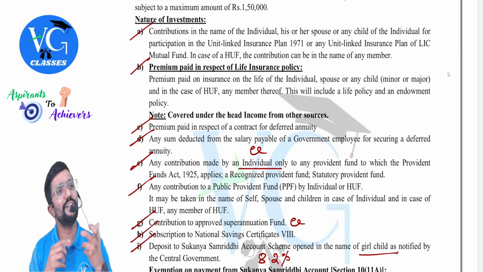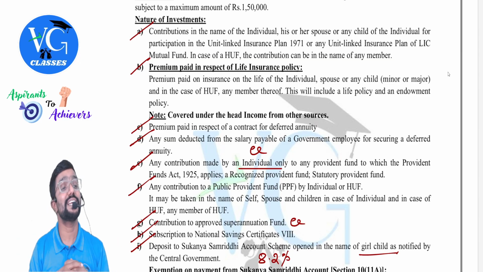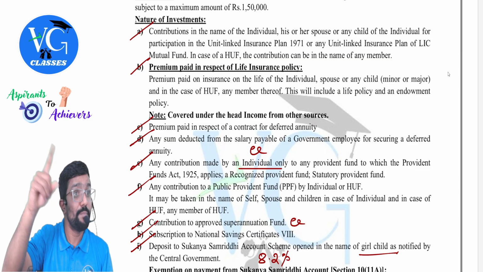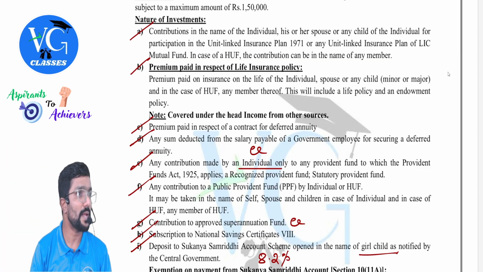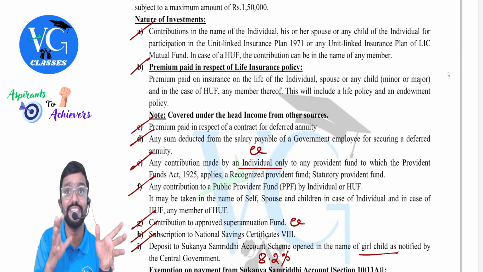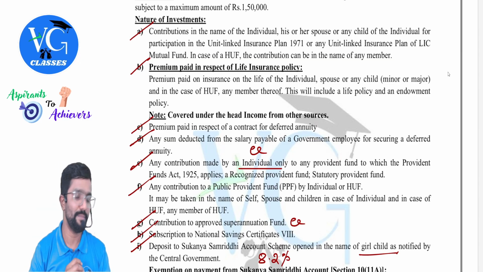So in that case, will we take medical insurance premium? Yes, so there is a chance of paying. Or even if you pay medical expenditure, if the parent is a resident senior citizen, you can claim up to 50,000 under 80D itself. Got it? So please be careful. For life insurance, it is different. Health insurance, it is different. Clear? Life insurance, you cannot claim deduction for parents, whereas health insurance, you can claim it.